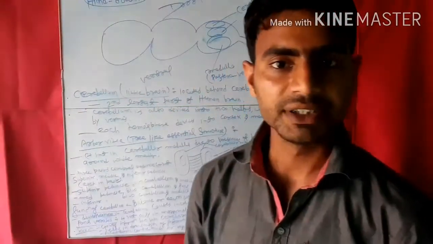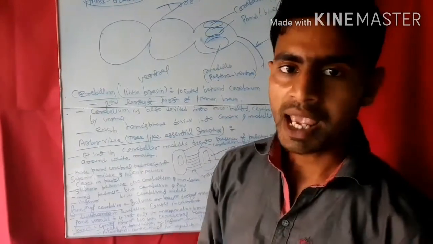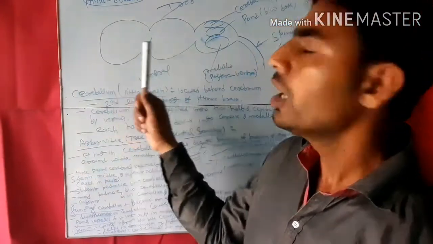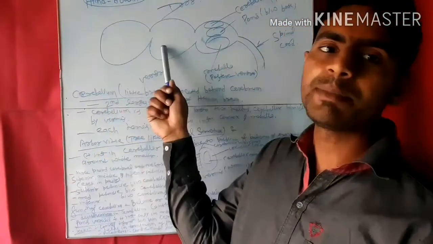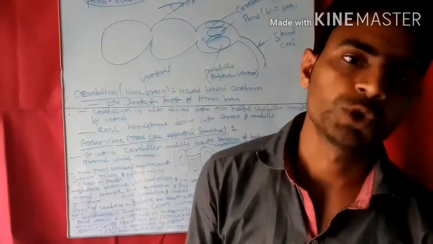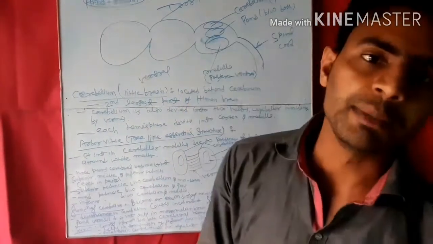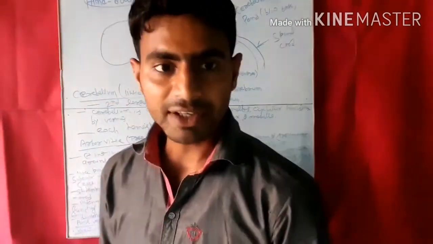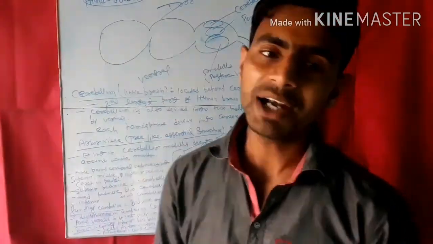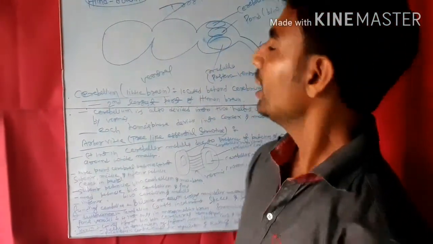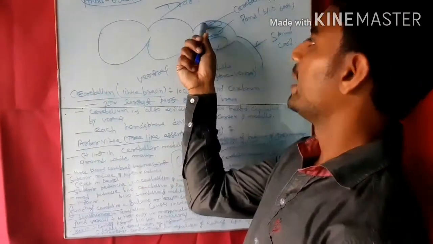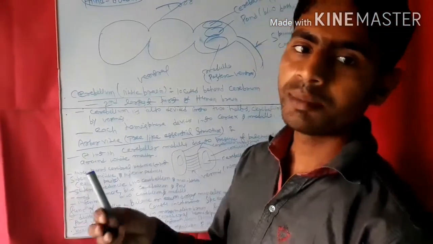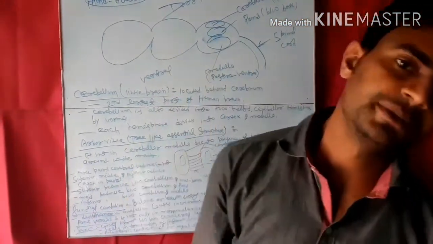The cerebellum is also called the little brain. Here you are seeing the central nervous system, which is the brain and spinal cord. This is the forebrain, midbrain and hindbrain, and this is the spinal cord. Today we will take the knowledge about the hindbrain, which is divided into two parts: myelencephalon and metencephalon. The metencephalon has two parts, the cerebellum and pons varolii. Here this is the cerebellum, this is the pons varolii, and the myelencephalon includes the medulla oblongata. So this is the medulla oblongata.